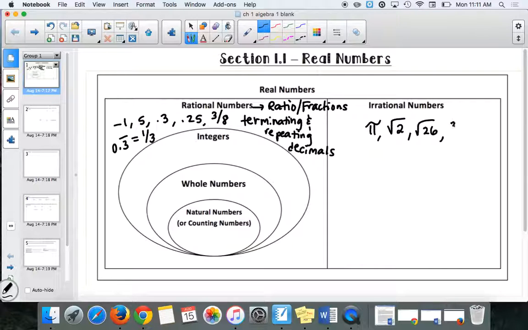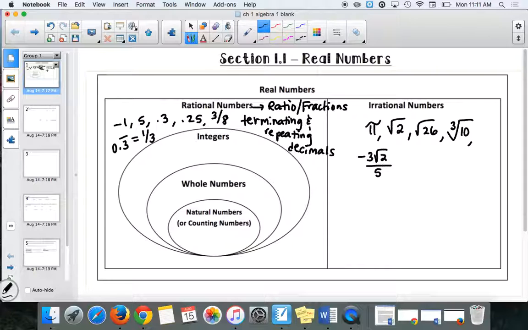Or maybe you have cube roots. You probably haven't seen much with cube roots, but like cube root of 10, right? That would be an irrational number. Or combinations of square roots and fractions. Like maybe you have -3 square root of 2 all over 5. Right? The -3 over 5 part would be rational, but that square root of 2 makes it irrational. Okay, does that make sense?